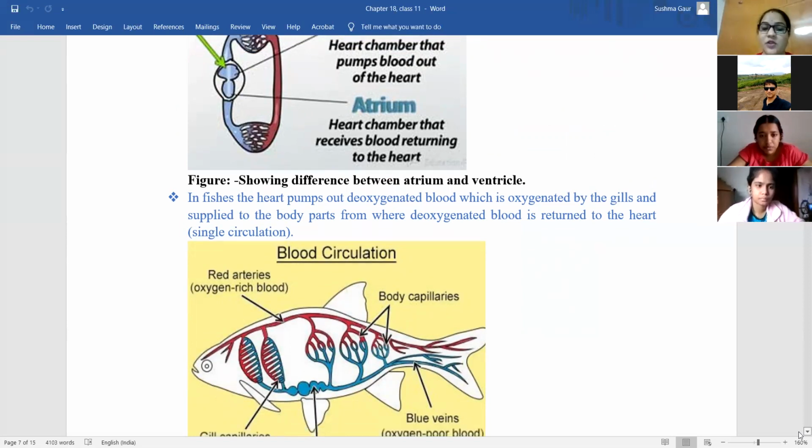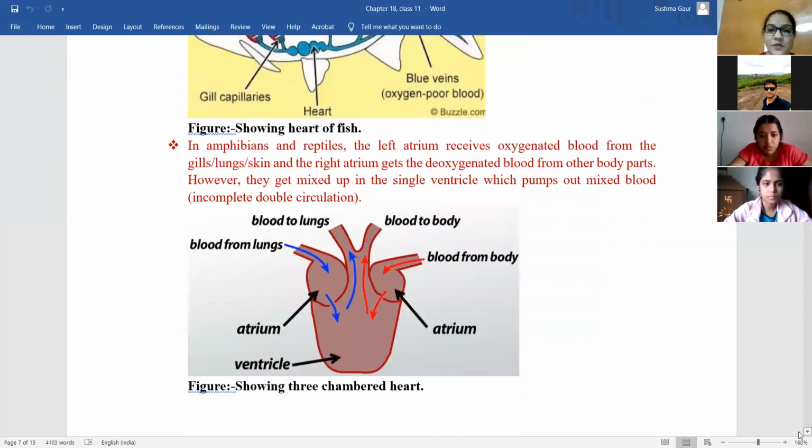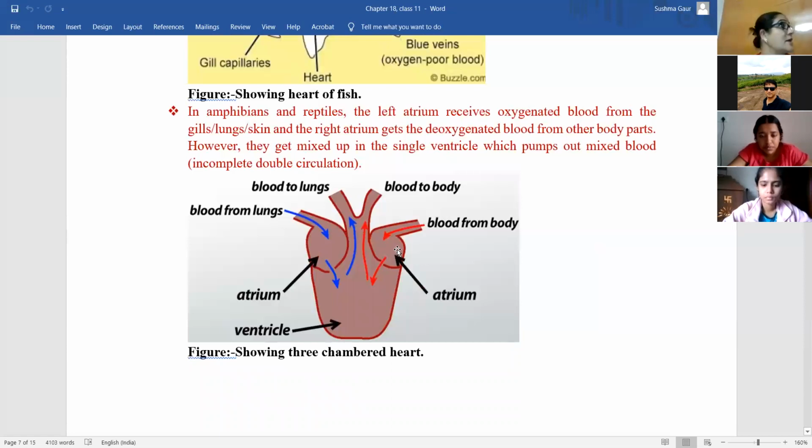Now in case of three chambered heart, what happens? This is left atrium, this is right atrium. So the left atrium receives the oxygenated blood. Risha, I was right. Yes, ma'am. This blue line represents oxygenated blood and red line represents deoxygenated blood.